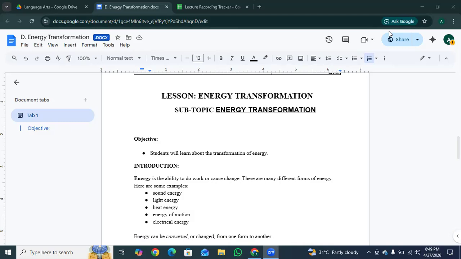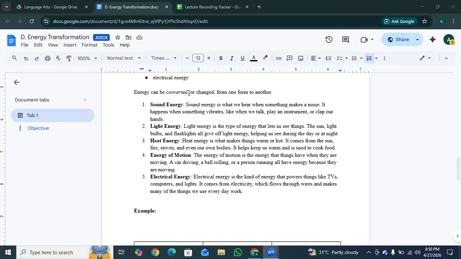So basically, energy does not just disappear. Instead, it converts, which is just a fancy word for changes. For example, when you turn on a toaster, electrical energy goes in and it changes into heat energy to toast your bread, and light energy, that orange glow you see. So energy can be converted or changed from one form to another.